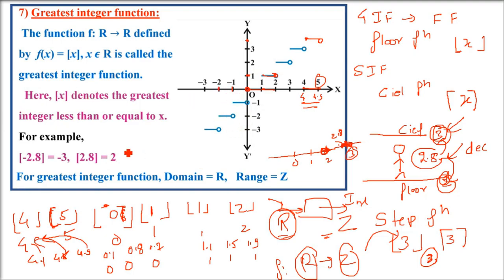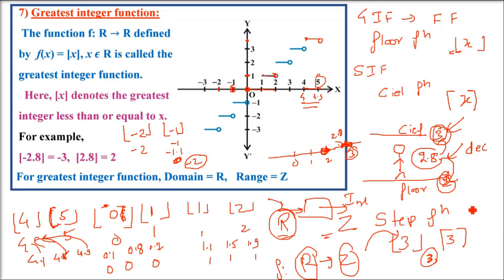Now let us take -2 and -1. What is the greatest integer function here? We have to take the floor. Floor is what? The lower number. It is -2. When you take -1.1, you always take the floor value, which is the lower value. And what is the lower value? It will be -2. See, -1, -2. Which is the lower value? -2 is the lower value, -1 is the higher value.